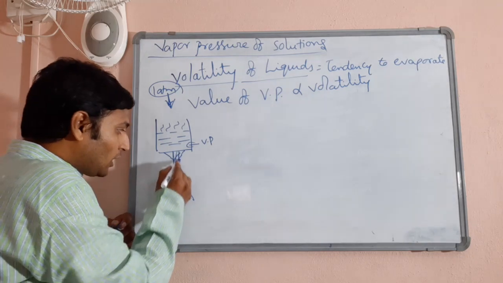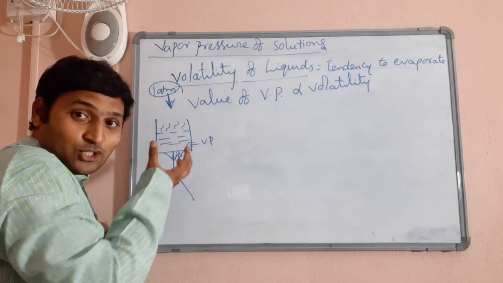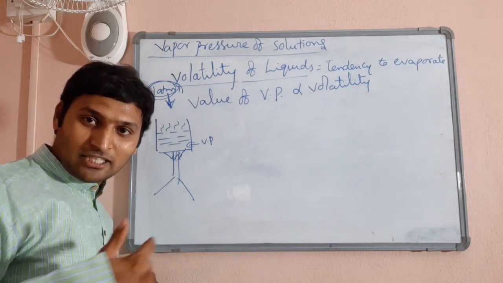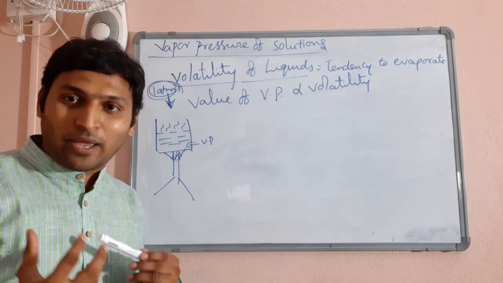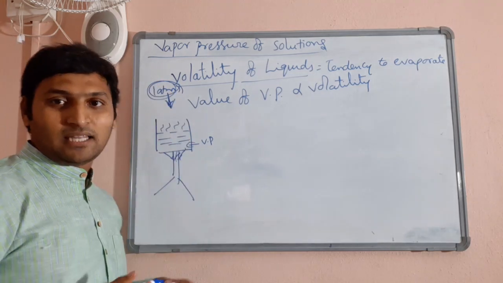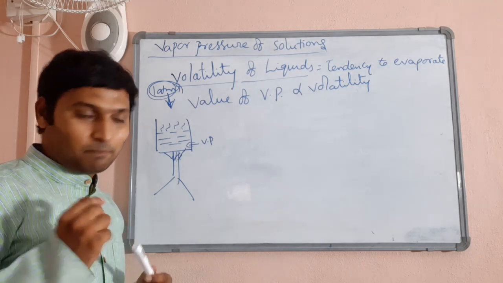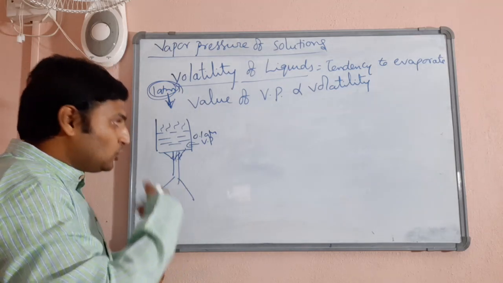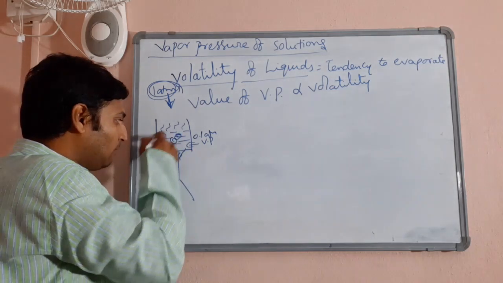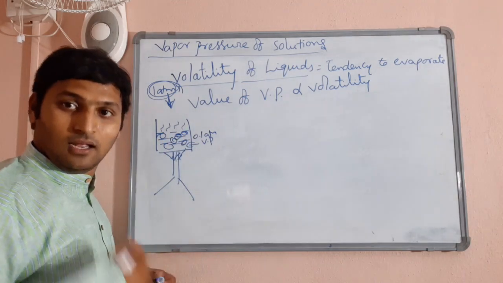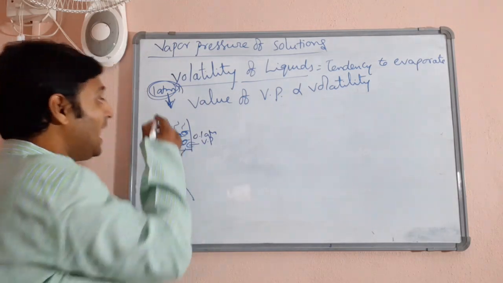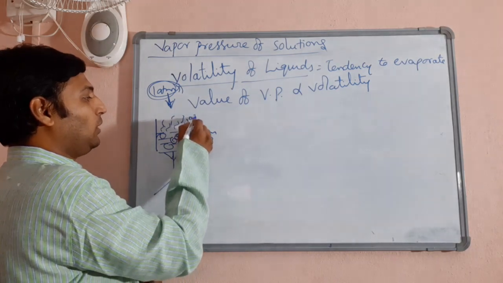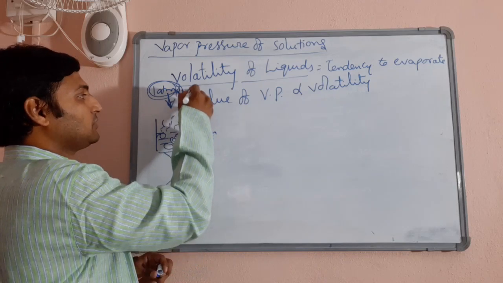Now, from below, what are we doing? Providing kinetic energy to the molecules to combat the atmospheric pressure. So by gaining kinetic energy, by changing into vapor state, by exerting vapor pressure, the liquid is trying to combat the atmospheric pressure. At some point, say initially the liquid had 0.1 atmospheres as its vapor pressure. As you keep on heating, as more and more molecules from the bulk attain kinetic energy to change into vapor state, as the concentration of vapors here increases, vapor pressure slowly increases, so it became 0.2, 0.3, 0.4 and finally reached 1 atmosphere.